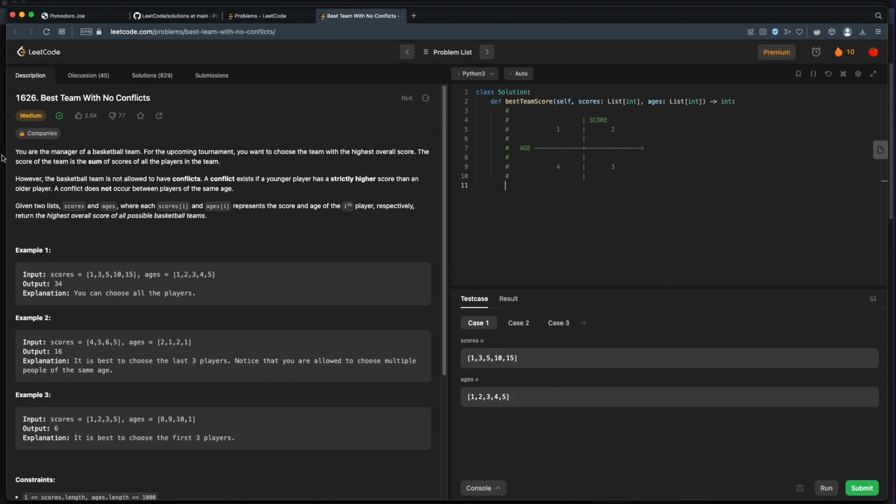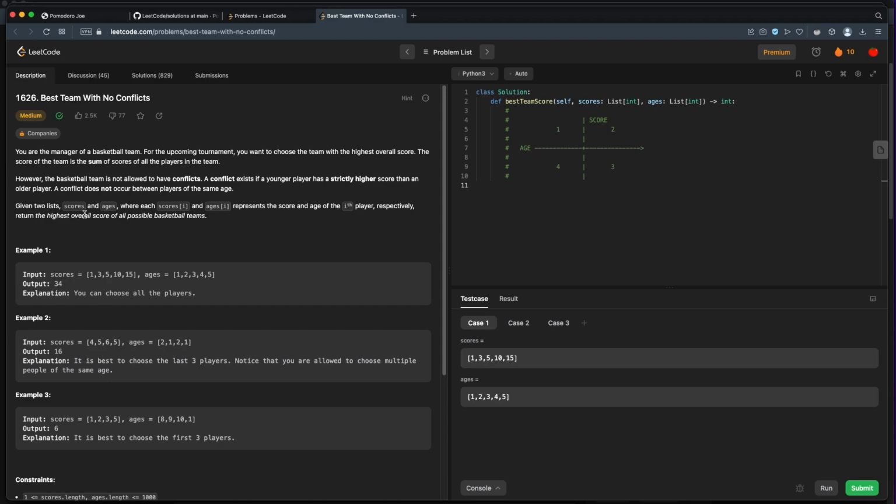You are the manager of a basketball team. For the upcoming tournament, you want to choose a team with the highest overall score. The score of the team is the sum of the scores of all the players on the team. Okay, so far so good. However, the basketball team is not allowed to have conflicts. A conflict exists if a younger player has a strictly higher score than an older player. A conflict does not occur between players of the same age.